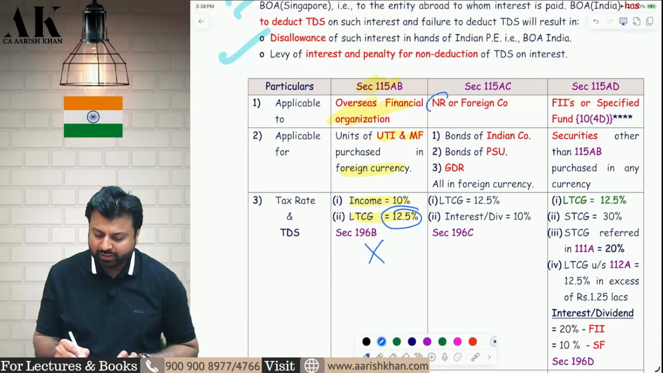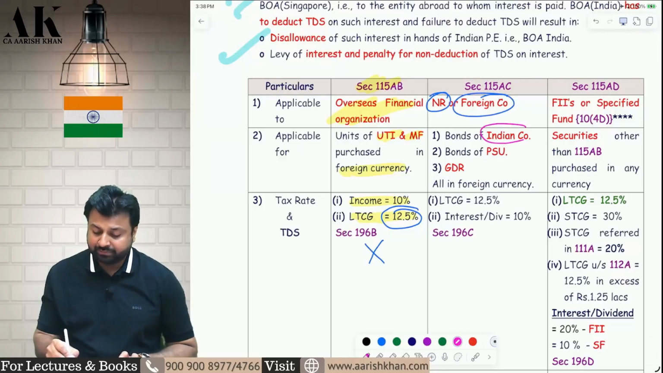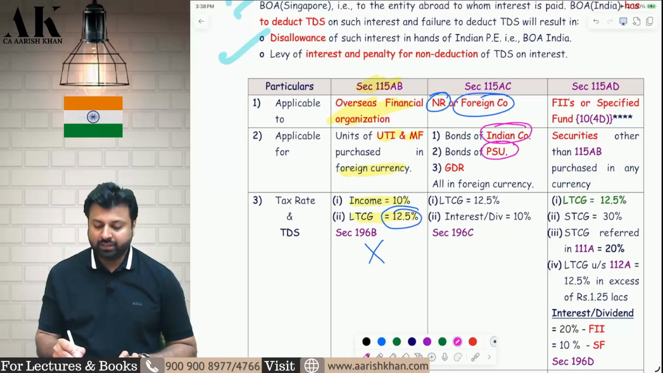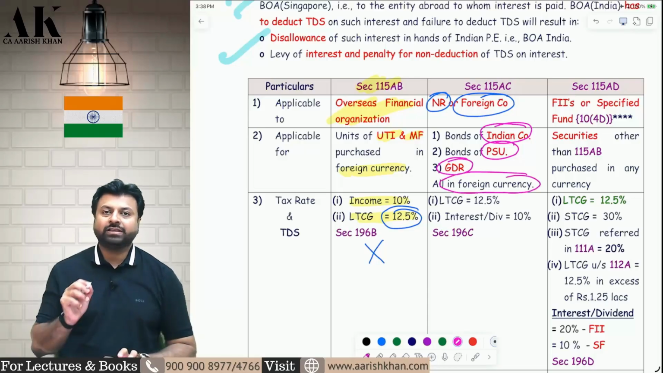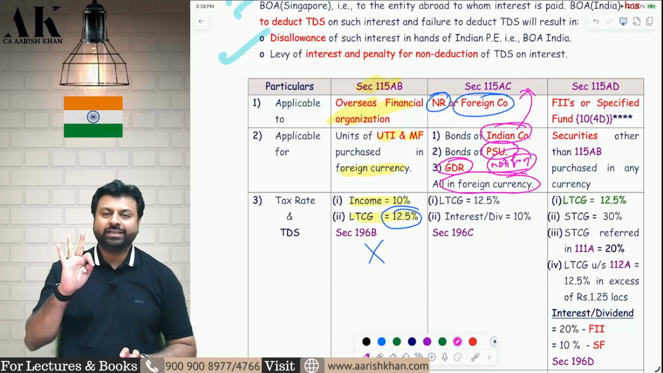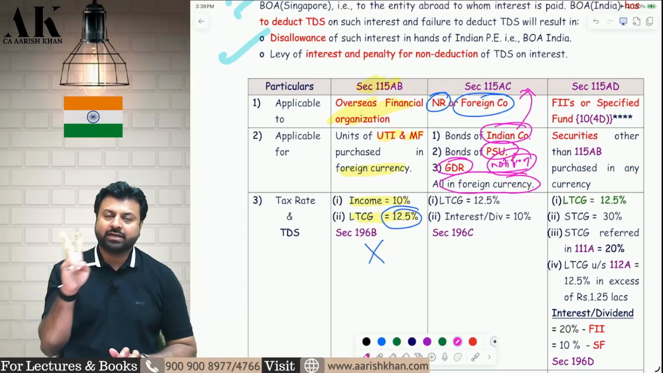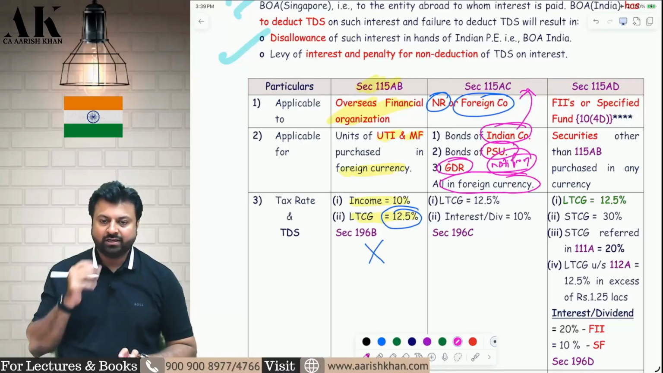Second, what is the second section? 115AC. Who is the assessee over here? Non-resident and foreign company is the assessee. What are they buying? They are buying bonds of Indian companies, bonds of public sector companies and GDRs, and all of them are in foreign currency. So always remember, if it is written that these bonds are notified under section 115AC, then you will come under this section. So 3 things you are buying. You are a non-resident and foreign company. You are buying bonds of Indian companies notified by the central government, bonds of PSUs notified by the central government and GDRs notified by the central government. All of them are in foreign currency.